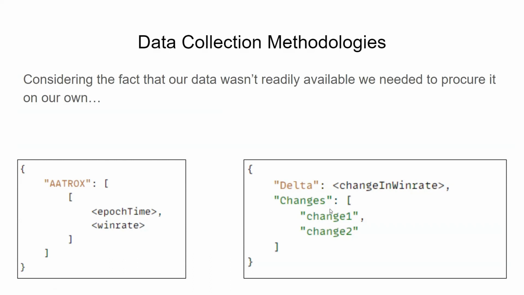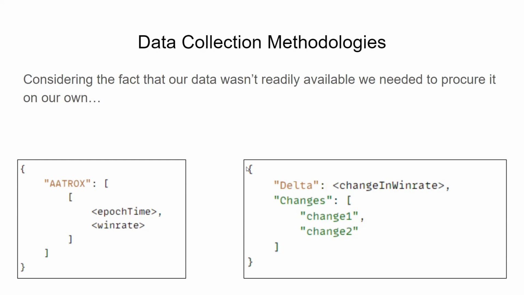This is the physical changes that happen in each patch. I made a scraper to gather all the relevant data for every champion and the change that happened in the patch. And then we also mapped the data previously gathered manually to a delta change in win rate, which is the current patch's win rate minus the previous patch's win rate, the one before the change. And then obviously the changes physically under it. This is a list of objects of this form. This is what we ended up scraping.